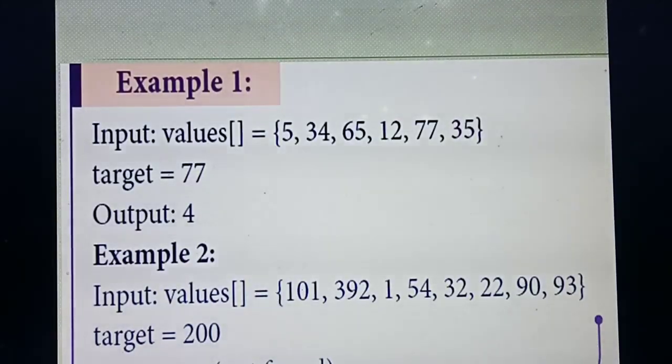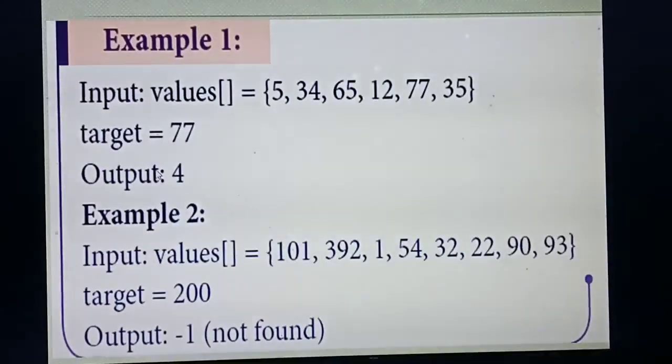So this is the best example, and this example no need to write for this question. Listen. Here the array values given are 5, 34, 65, 12, and so on. The target key value means the search key value. The target value is 77. What answer will you get? You need to write the index value. How do you calculate? Index starts from 0: 0, 1, 2, 3, 4. So what's the index value of 77? 4. So the output is 4.